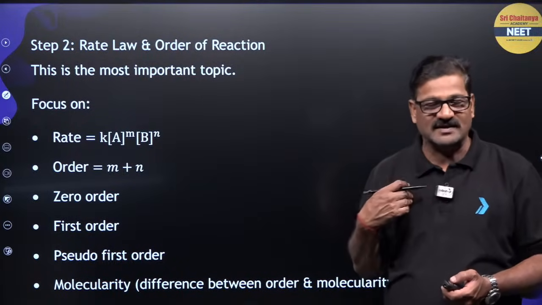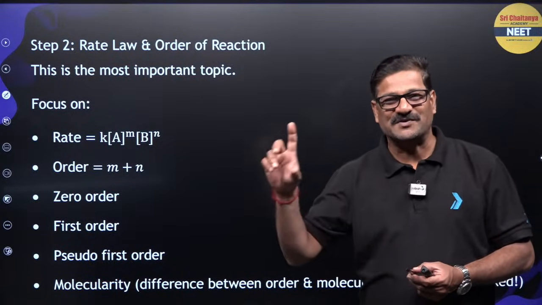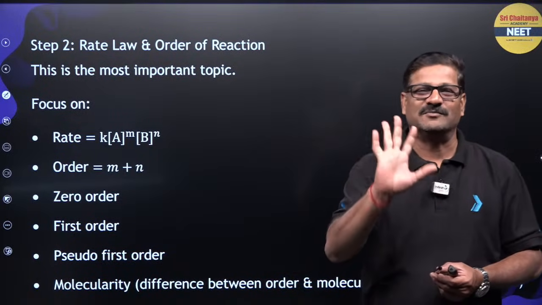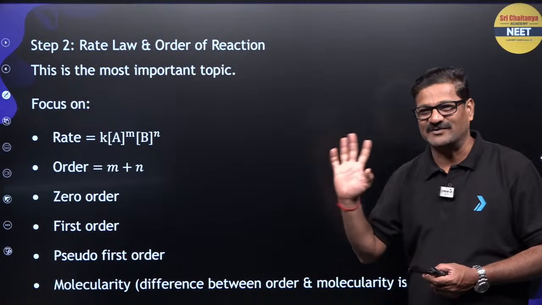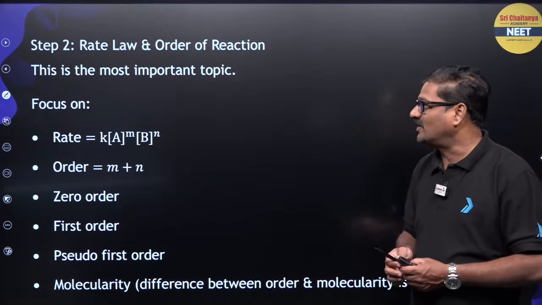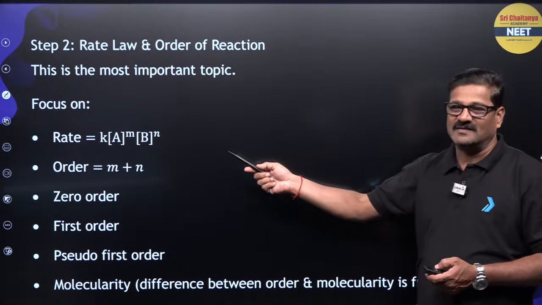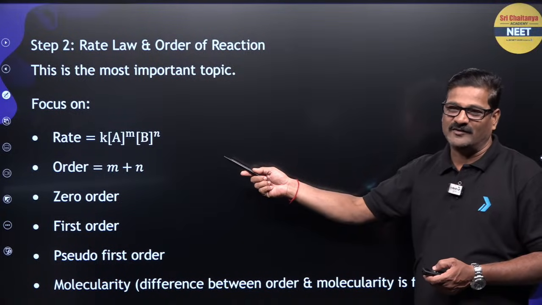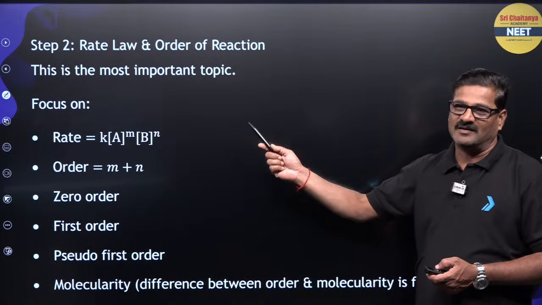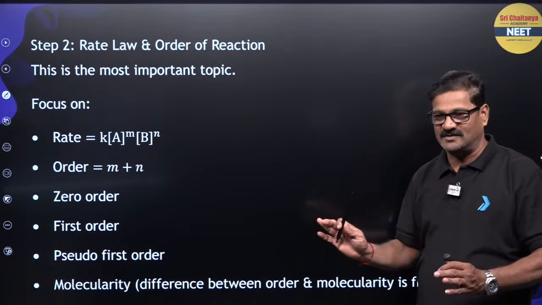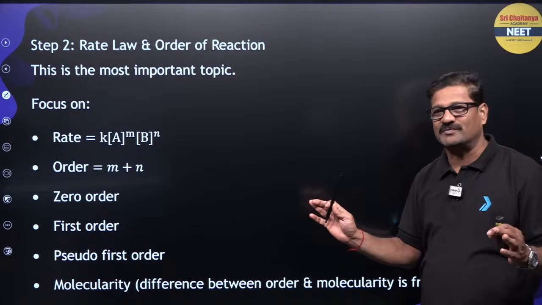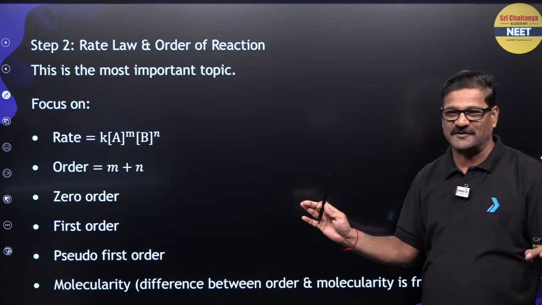From my childhood days I am seeing that the difference between order and molecularity is a common question that is repeatedly asked. So never leave that. And you can see, focus on rate law is equal to K [A]^m [B]^n, where m and n are the orders. So m plus n is going to be the overall order of the reaction.